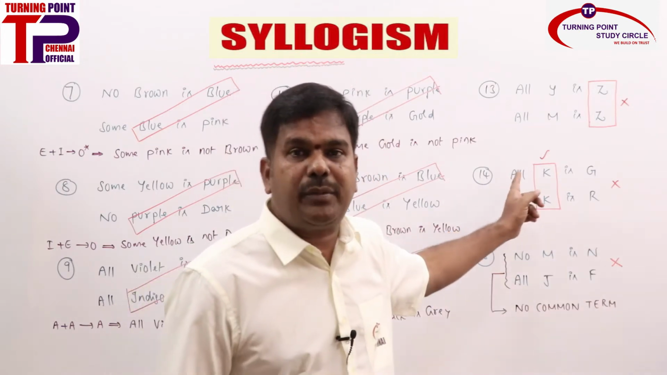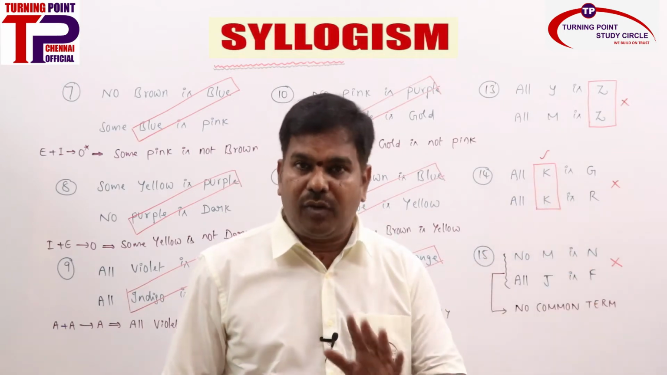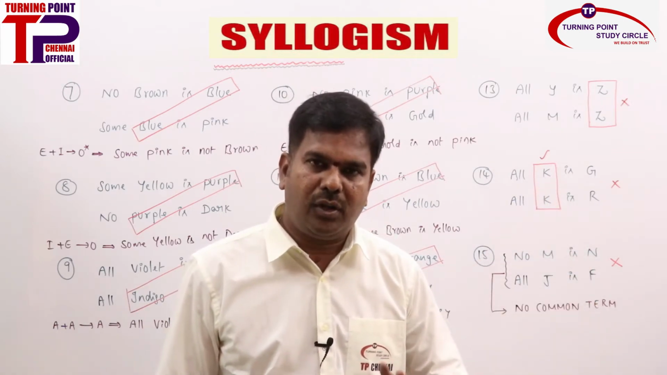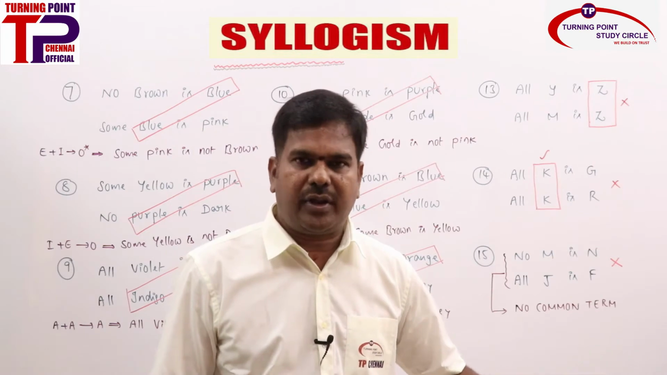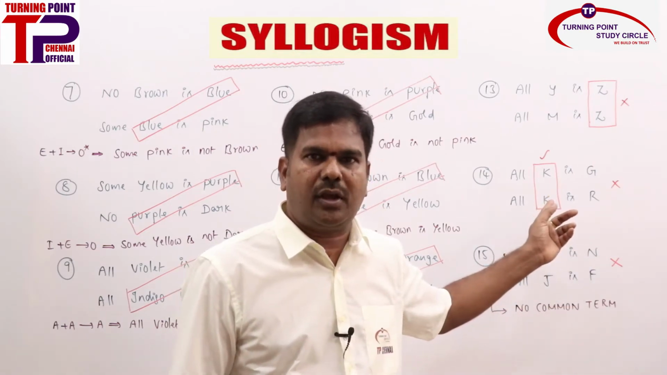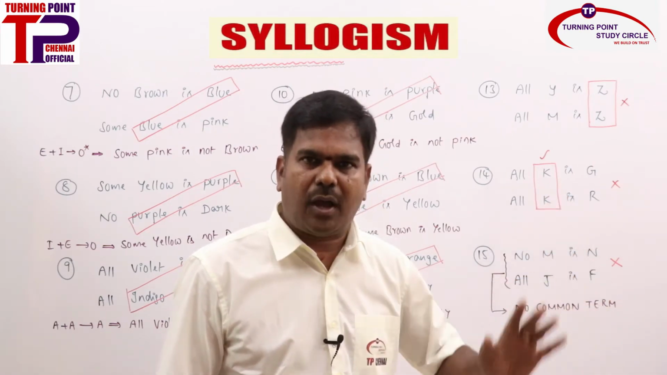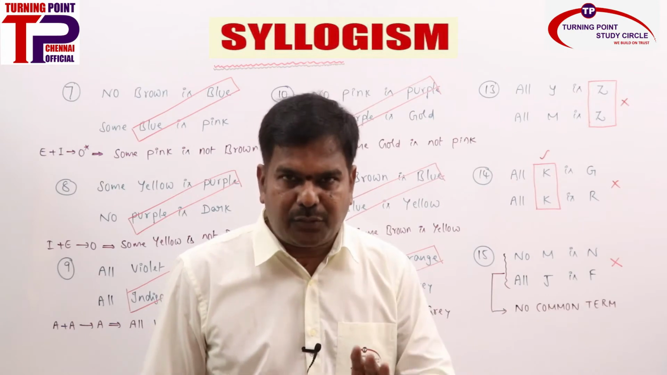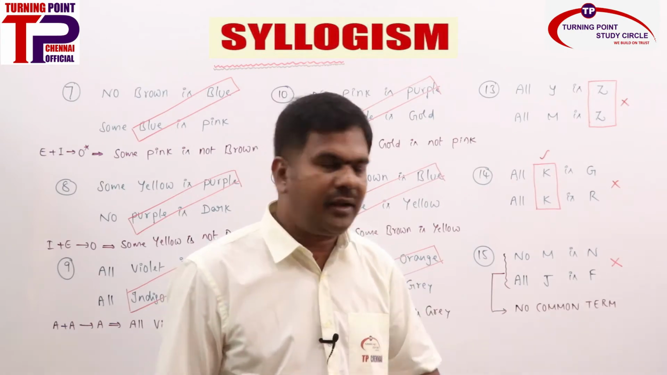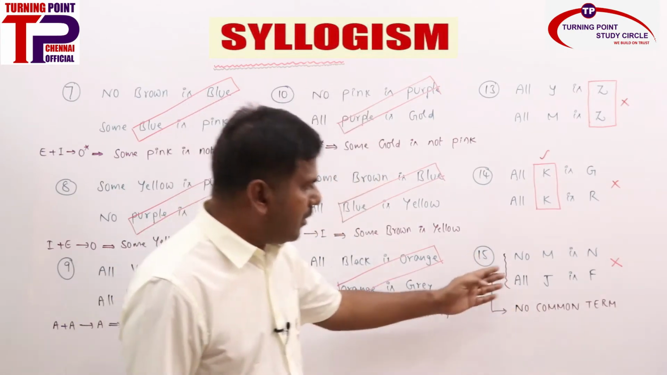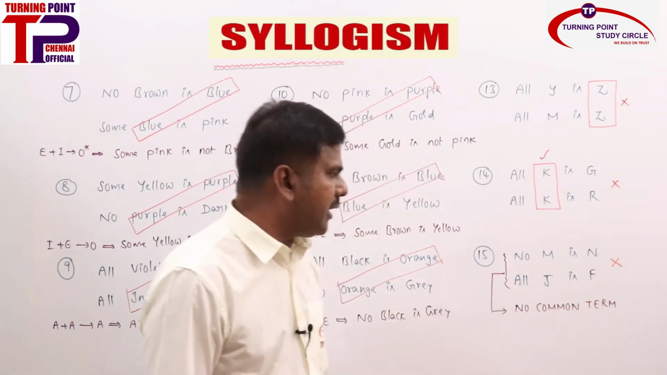But both A statements with a common term as predicate, you will never get a conclusion. Even after you learn the second stage, immediate inferences, we cannot find the conclusion for both A statements with a common term as predicate. It must be registered in your minds. Clear? The last one, again we put a cross mark saying no conclusion.